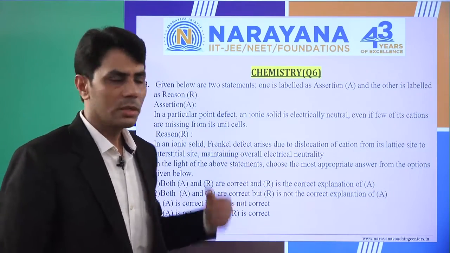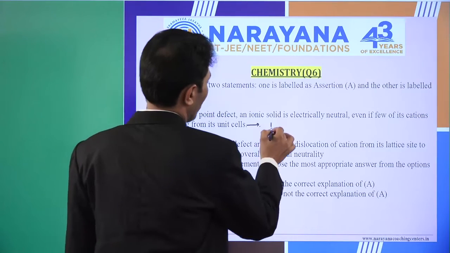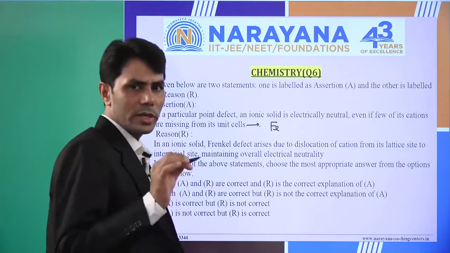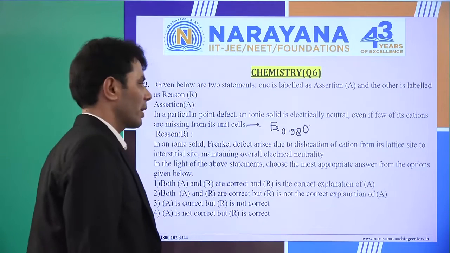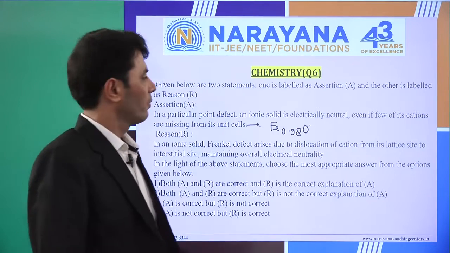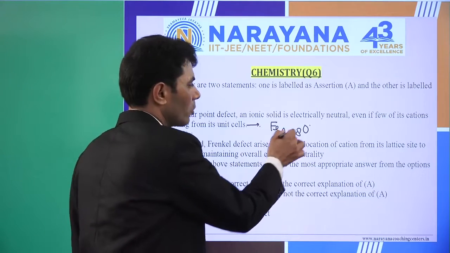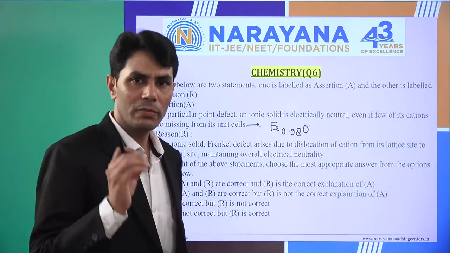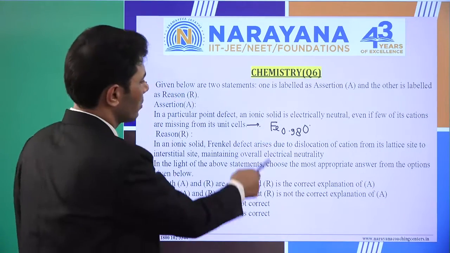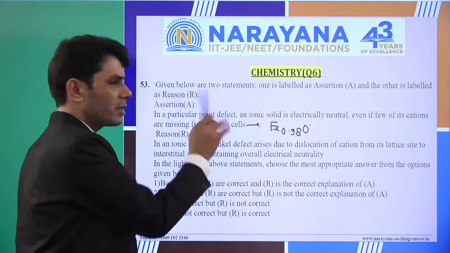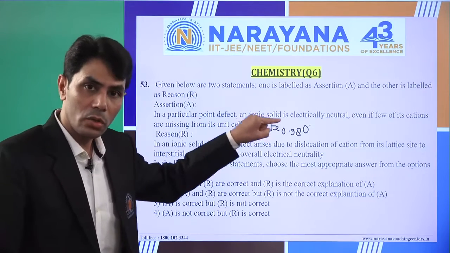So just for example, we can assume a non-stoichiometric defect. Let's say a metal deficiency defect. Just for example, we are assuming Fe0.98O. Which type of defect is it? It is non-stoichiometric, and specifically a metal deficiency defect. It is electrically neutral. Yes, each and every solid always remains electrically neutral. So the statement is correct. It is a point defect and the compound is also electrically neutral.